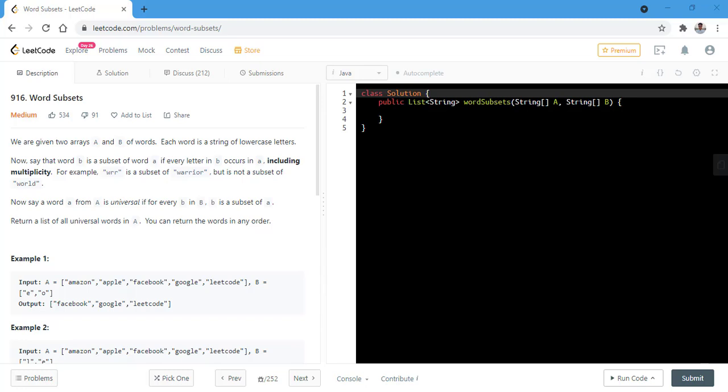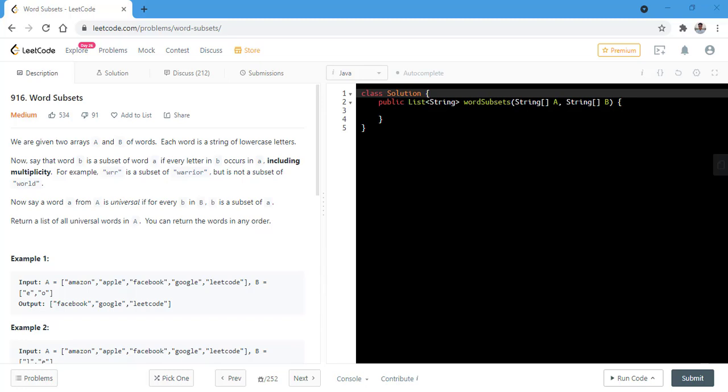Today we will be discussing the question Word Subsets. In this question we are given two arrays A and B of words. Each word is a string of lowercase letters. Now say that word B is a subset of word A if every letter in B occurs in A, including multiplicity. For example, "wrr" is a subset of "warrior", but it is not a subset of "world".